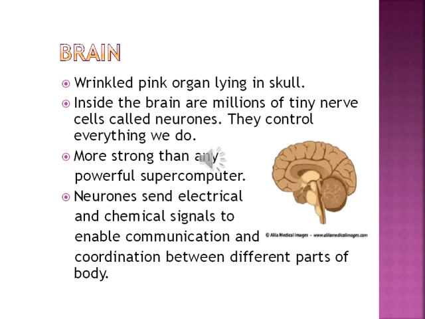It is stronger than any powerful supercomputer. Neurons send signals, whether electrical or chemical, to enable communication and coordination between different parts of the body.